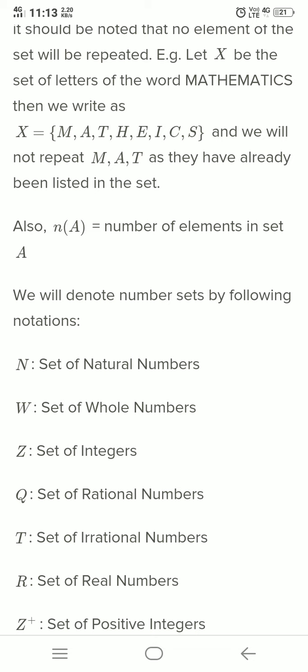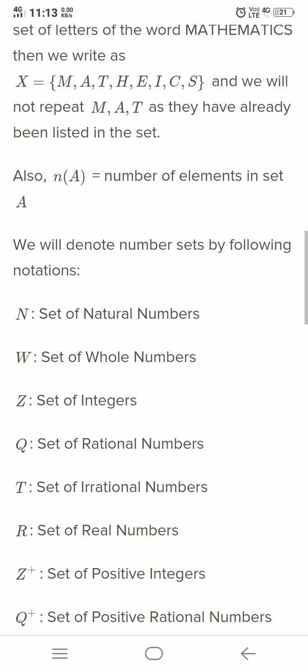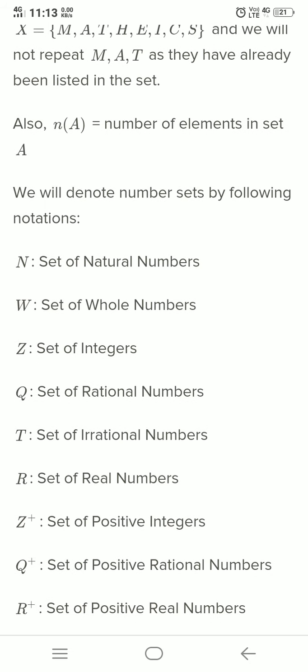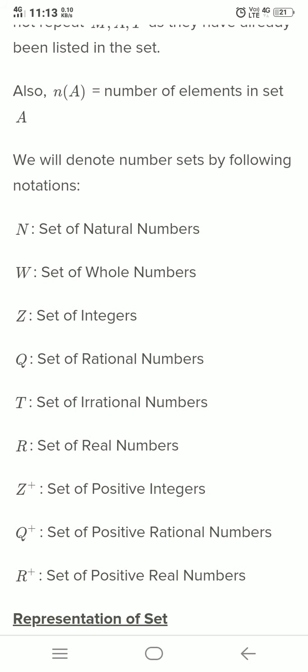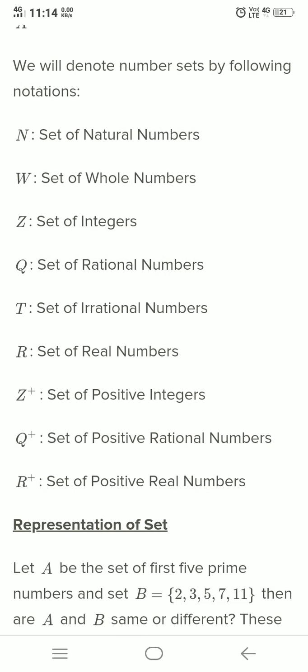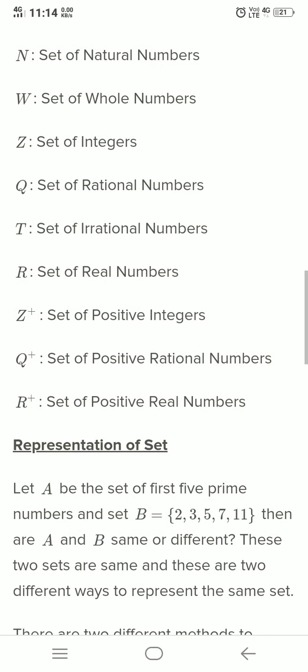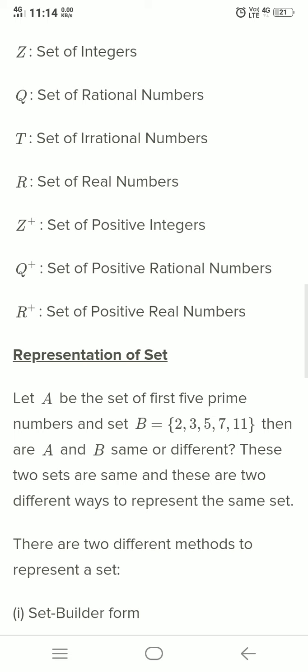Also n(A) is the number of elements in a set A. We will denote number sets by the following notations. N, set of natural numbers. W, set of whole numbers. Z, set of integers. Q, set of rational numbers. T, set of irrational numbers. R, set of real numbers. Z plus, set of positive integers. Q plus, set of positive rational numbers, and R plus, set of positive real numbers.